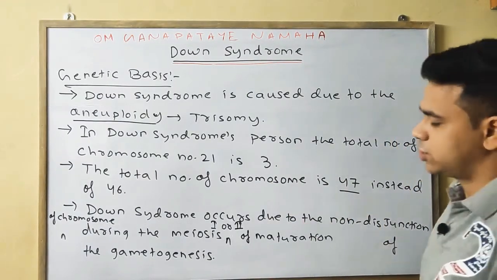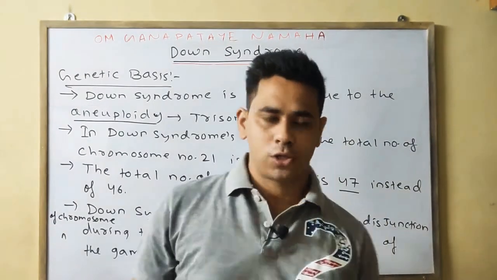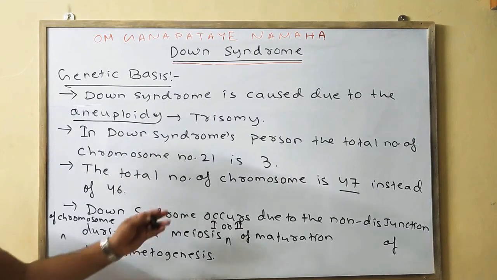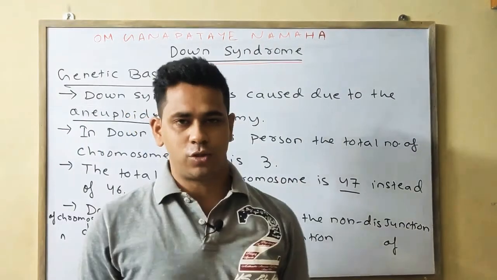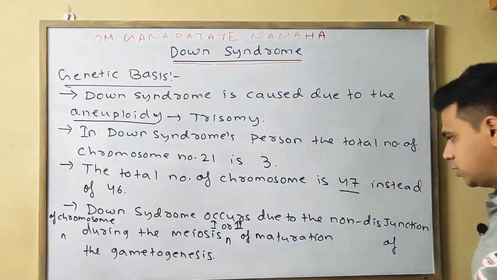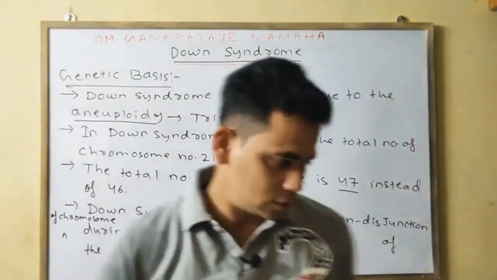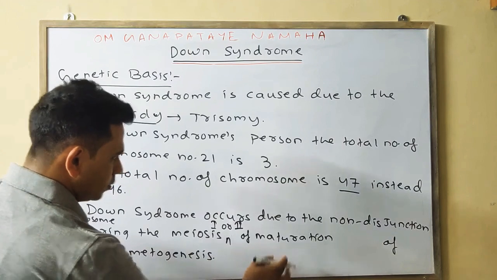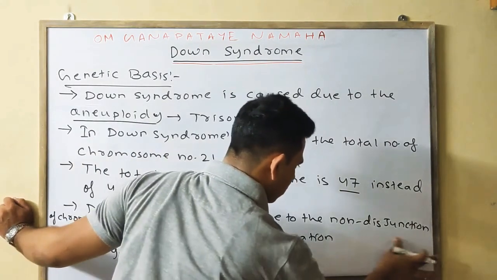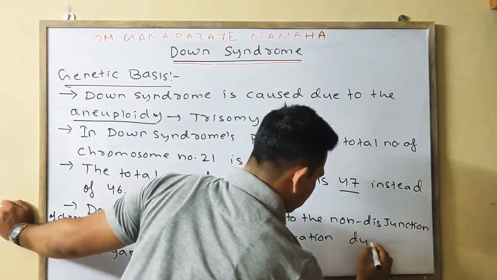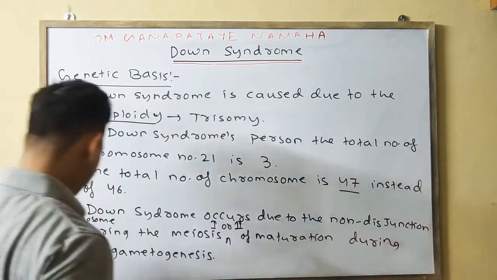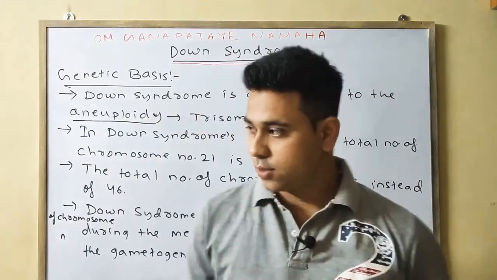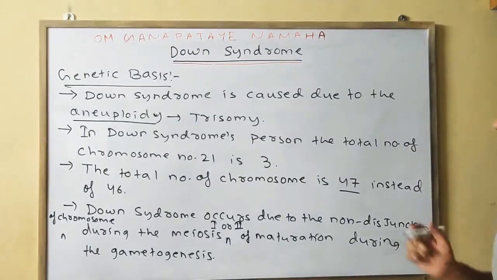And lastly, Down syndrome occurs due to the non-disjunction of the chromosome during the meiotic division, such as meiosis 1 or meiosis 2 of maturation of the gametogenesis. So you can write: during the gametogenesis. Okay, so these are some points, please note down.